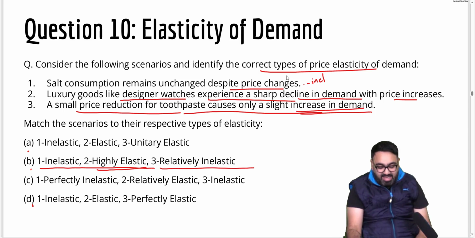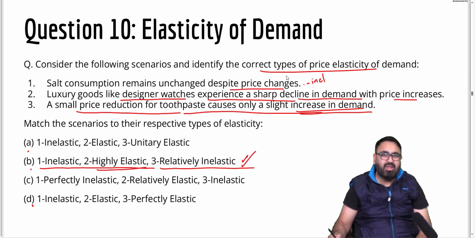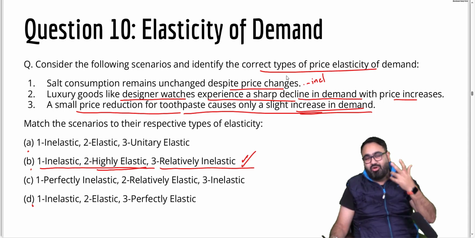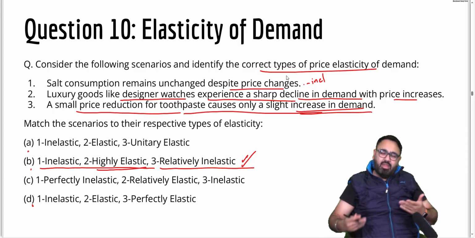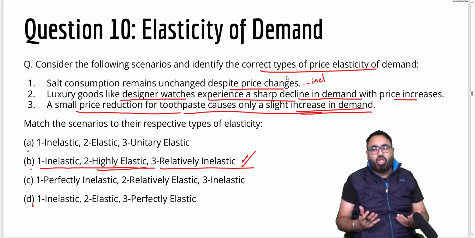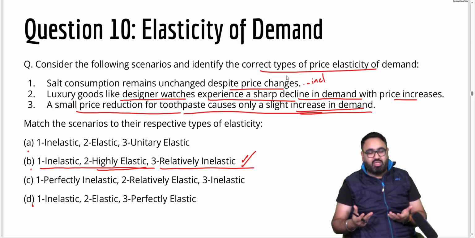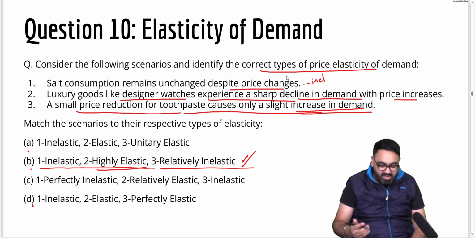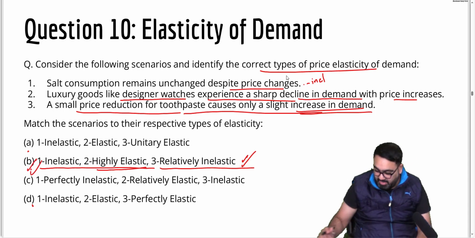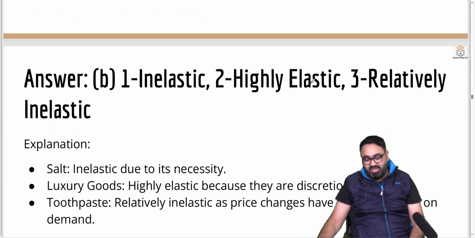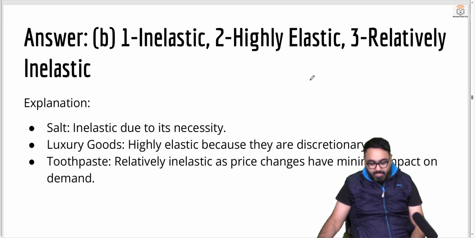So that is relatively inelastic, because just because the toothpaste is now cheaper by 30%, you will not brush your teeth 3 times a day or 4 times a day. If you do it once, you'll keep on doing it once. If you do it twice, you keep on doing it twice only. You might buy 2 or 3 toothpastes instead of 1 for future stock keeping, but nothing more than that. So it's relatively inelastic. The answer thus is B. It's a pretty interesting concept, but you must understand all these things in order to get these answers right.